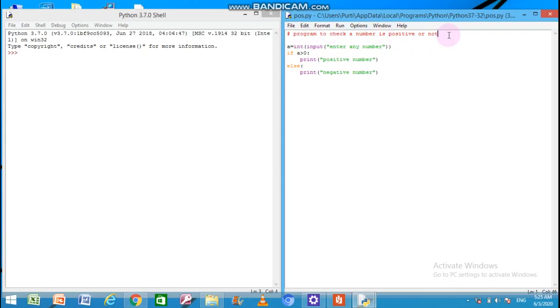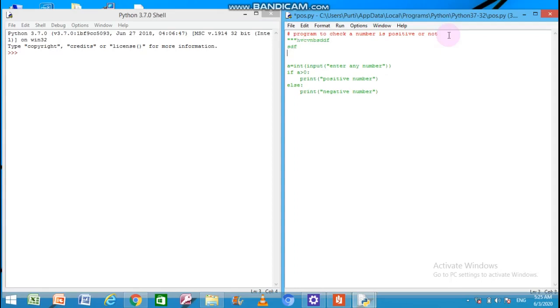And if you want to make more than one line comment, means the comment is taking 2-3 lines, so you can put 3 times double quotation, and then you can write the comment statements, and then again put 3 times double quotation in the beginning and last of the statement. So it will make 3 line multi-line comment. Comment was what? When we make a statement as comment statement, it is ignored by the language compiler.